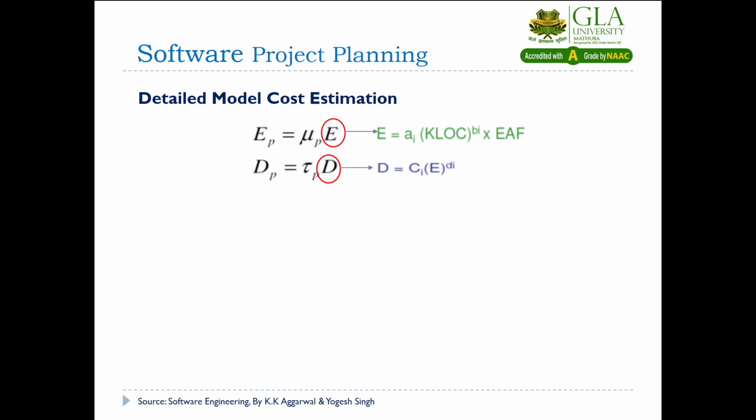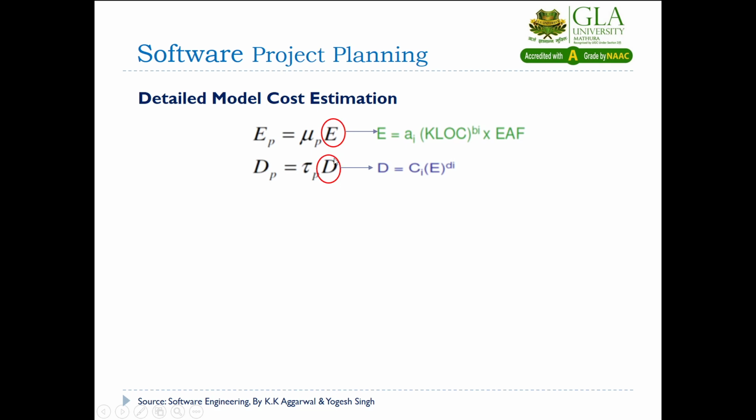So how will we compute the cost, how will we estimate the cost with the help of the detailed model? If you see the phase wise formula here, you are able to compute the phase wise effort and phase wise duration with the help of this formula: mu p into E and tau p into D. What is E? E is your effort and D is your development time. So this is the total effort of the project and this is the total development time of the project.